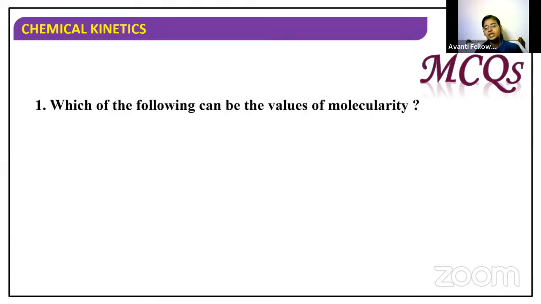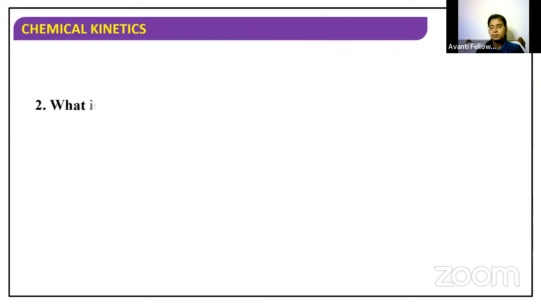Which of the following can be the values of molecularity? Option A -1, option B 0, option C 1 by 2, option D none of these. Which of the following can be the values of molecularity? Very good students. It is option D because it cannot be negative, 0 or fractional. 1 by 2 means it is 0.5, it cannot be fractional.